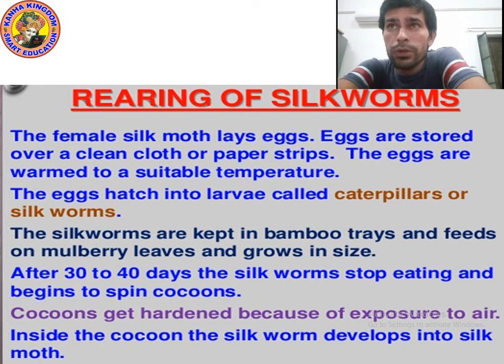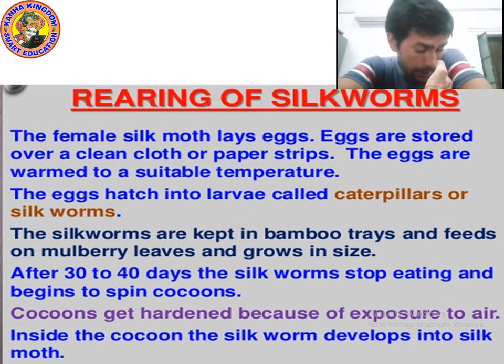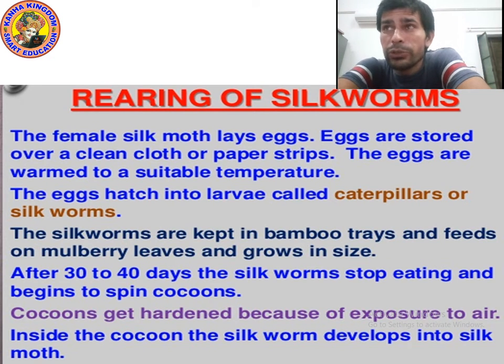We store them on a clean cloth or a clean paper strip. Yes, then the eggs are warmed to a suitable temperature. If you do not keep them at a suitable temperature, the larva will not hatch out. So we need to warm the eggs at a suitable temperature.